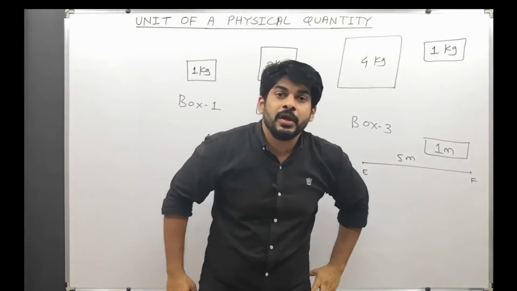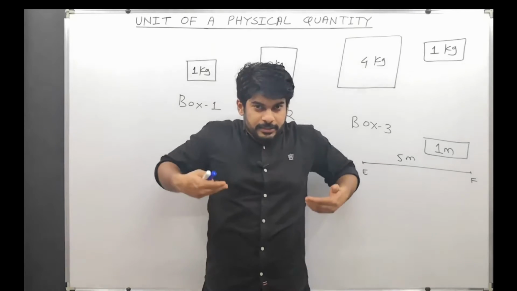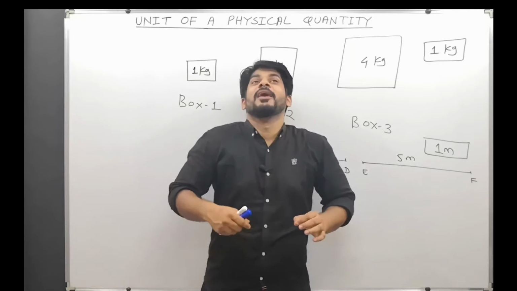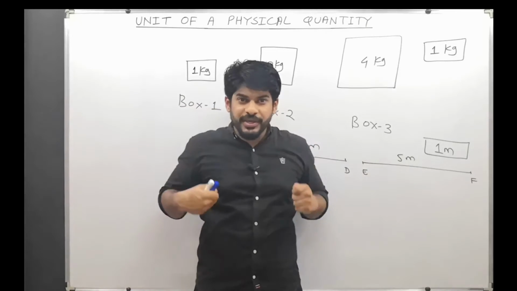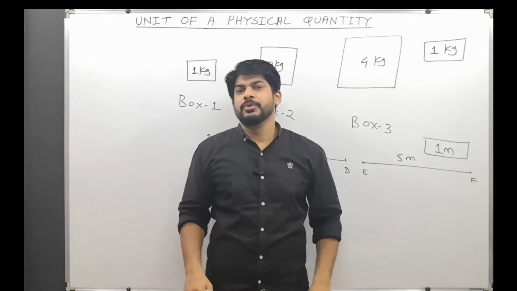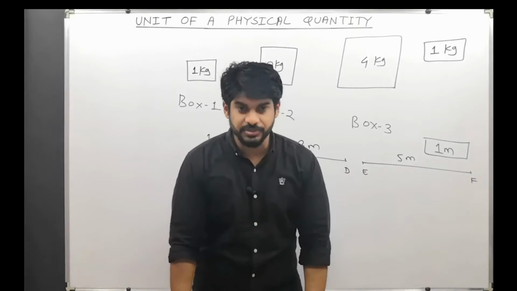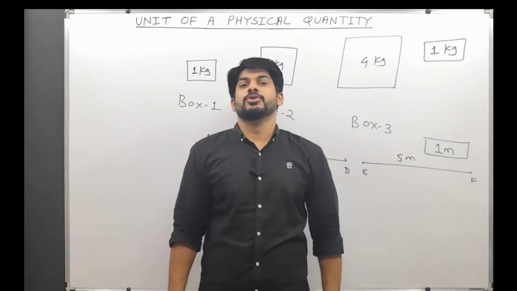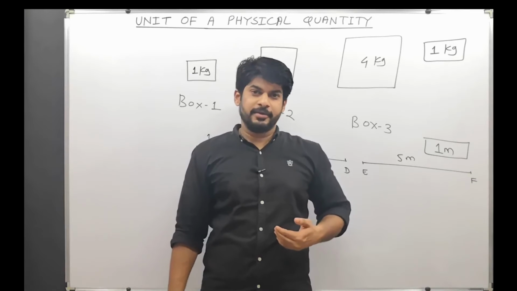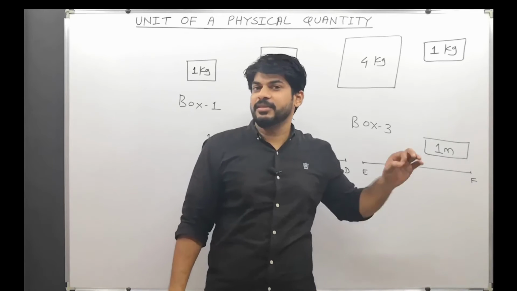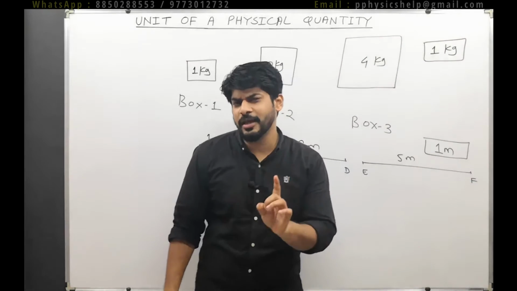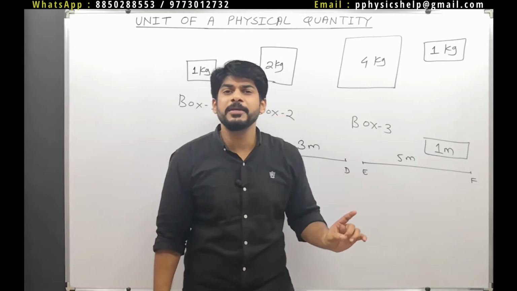For example, suppose I am weighing myself on a weighing scale, and I see 90 kg. So I will say here that my mass is 90 kg.